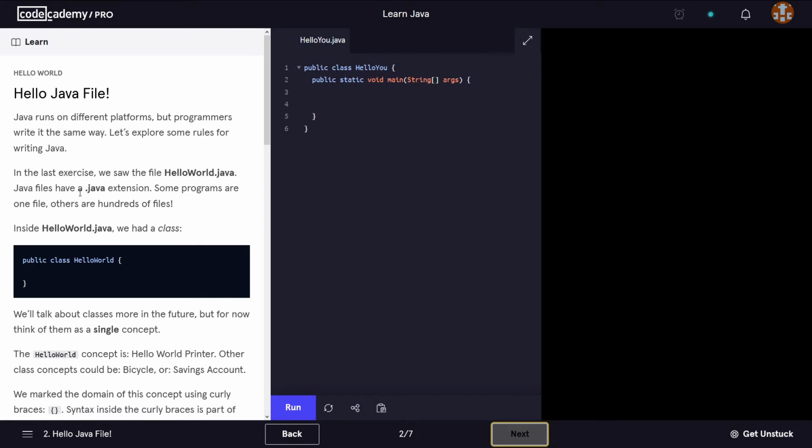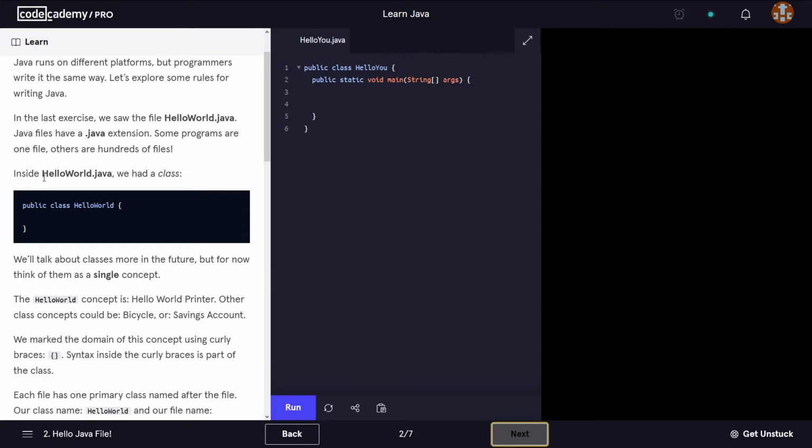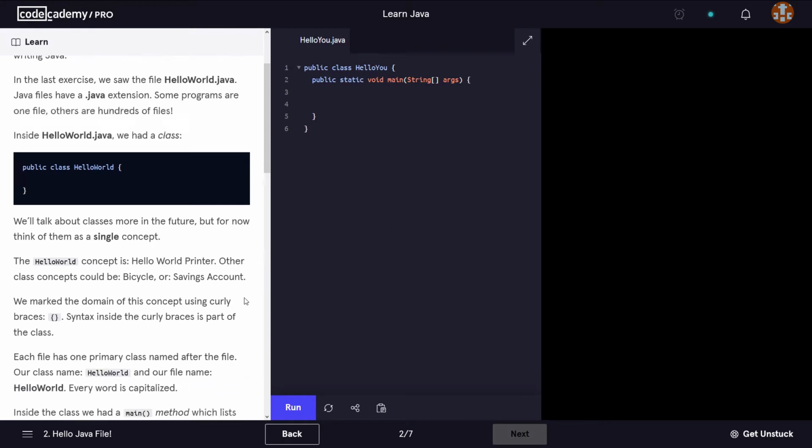Java files have an extension of .java, so the way we see here, hello world.java, that is a Java file. Some programs are one file, others are hundreds of files. Now inside the hello world.java we had a class. So we had public class hello world, and then these curly brackets. We'll talk about classes more in the future, but for now think of them as a single concept. The hello world concept is hello world printer. Other class concepts could be bicycle or savings account.